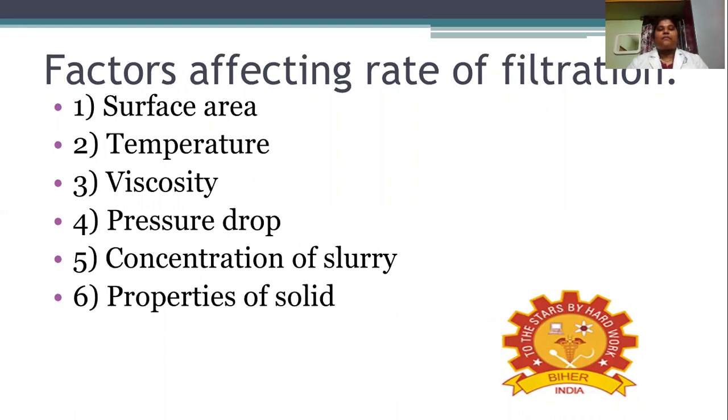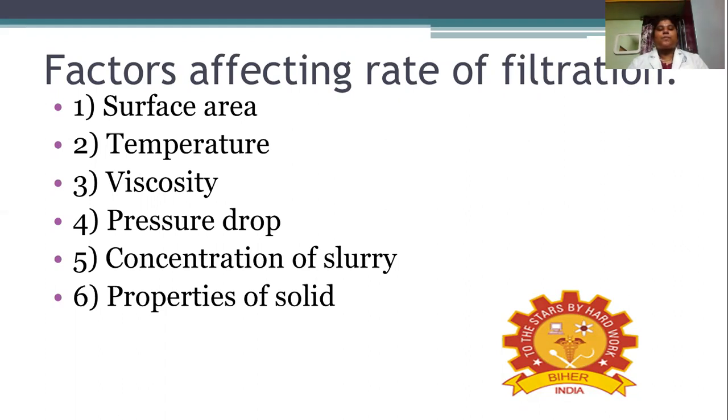What factors will affect the rate of filtration? Surface area, temperature, viscosity, pressure drop, concentration of slurry, and properties of the solid. These will all affect the rate of filtration. If the surface area is more, the rate of filtration will be more, because if the surface is big, the fluid which is going to be separated can easily escape. So if the surface area is more, the rate of filtration will be more.